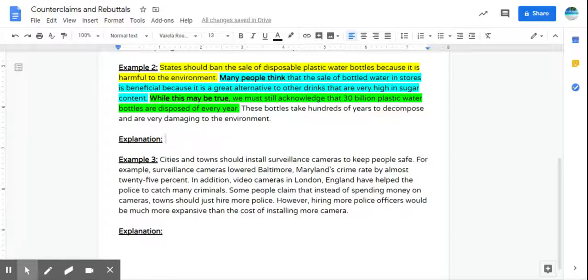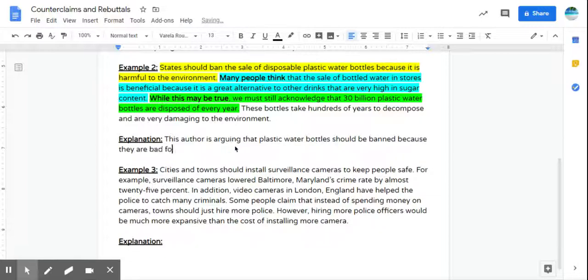Okay, so now we need to explain. So we're going to say that this author is arguing that plastic water bottles should be banned because they are bad for the environment. I shouldn't talk and type at the same time. I clearly cannot do it.